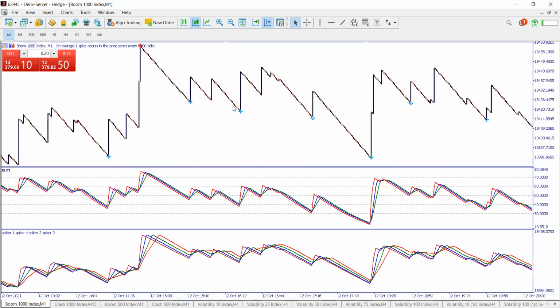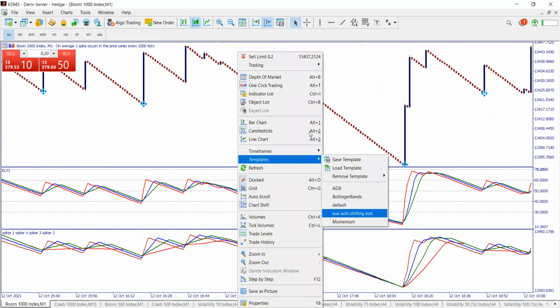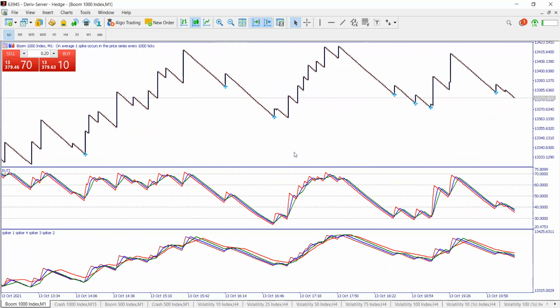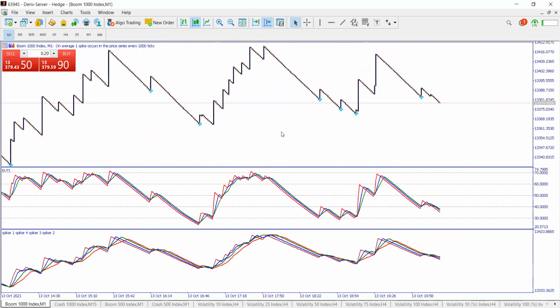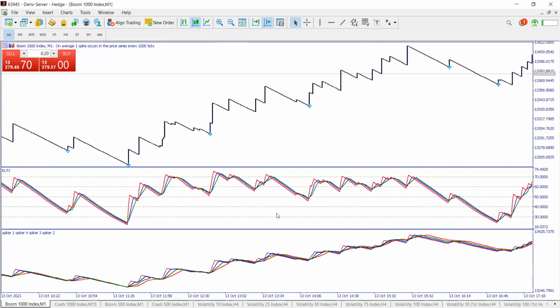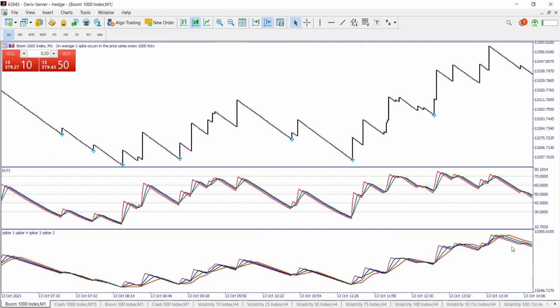Remember, we said that if it is spiker on M1, this is what we do. Let me go to the default. This is the default. So remember, we said that this is what you do on spiker. First of all, you have to be on 40 and below here. I want to look for an entry that can satisfy us, that is still having a structure. Okay, I found it here. I think this one can make sense.